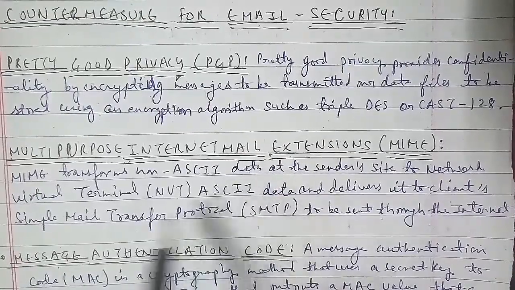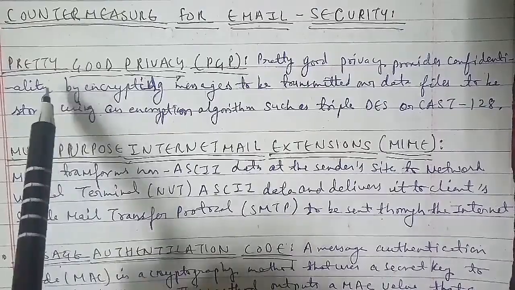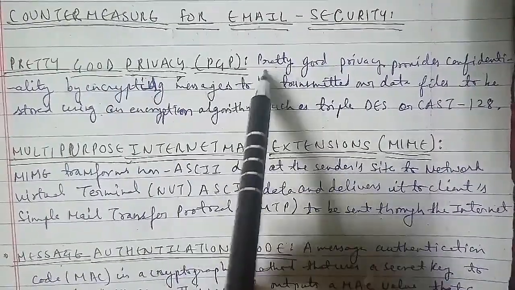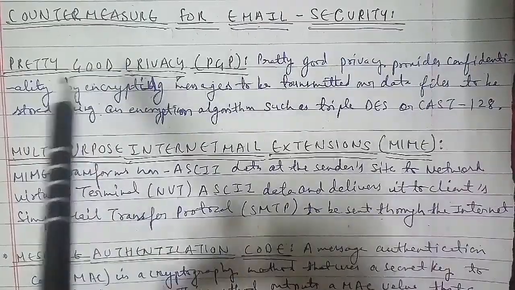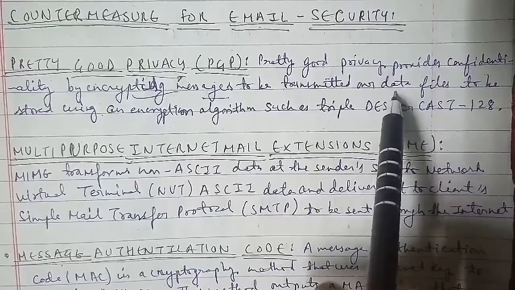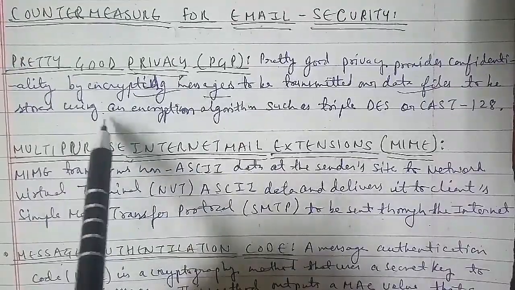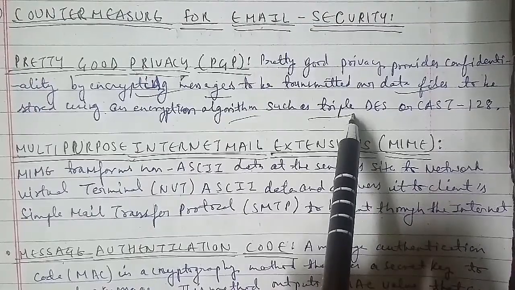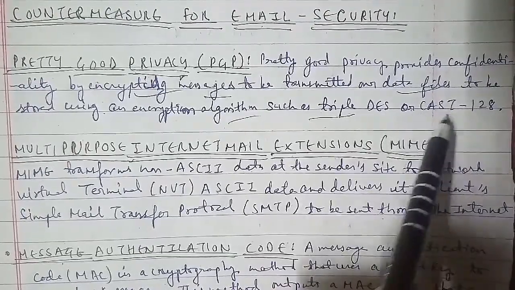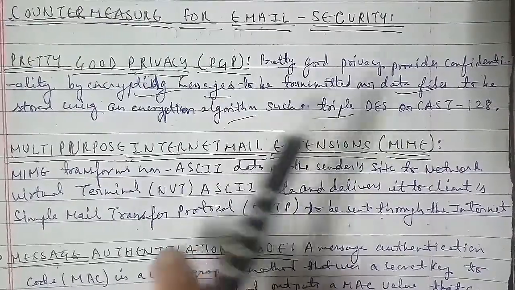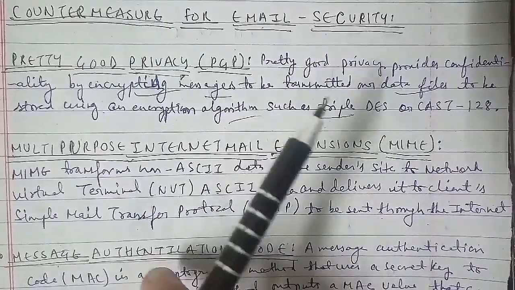Now talking about the first one, Pretty Good Privacy, that is PGP. Pretty Good Privacy provides confidentiality by encrypting the messages to be transmitted or data files to be stored, using an encryption algorithm such as Triple DES or CAST-128. Email messages can be protected using cryptography in various ways, such as the following: signing